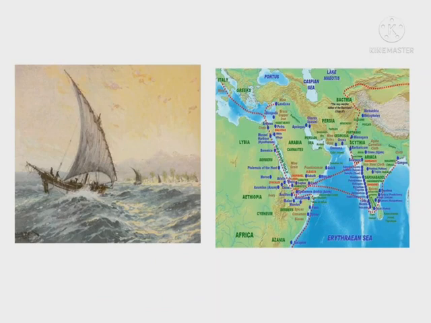Roman traders had established trading stations on the Indian coast to which they came by ships. Maps were useful and necessary for them.